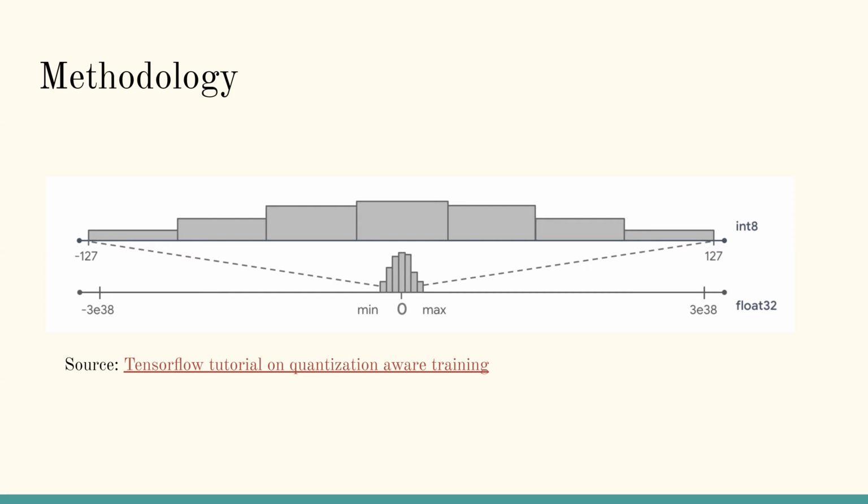When we have a float32 memory space, we don't really need all of it. The whole distribution of the weights does not require the whole space. So we can choose a min and max depending on the weights that the model creates, and just bucketize our information in this smaller range, therefore saving a lot of space. There are two steps to QAT: first creating a model that is quantization aware, and then using this quantization aware model to create an actually quantized model. This is basically the methodology of QAT.